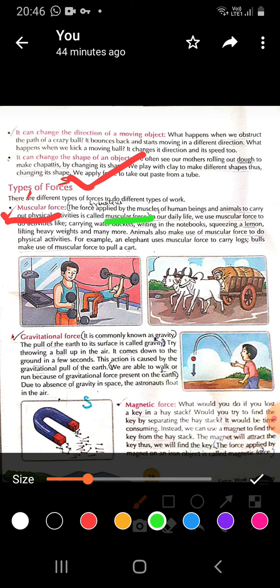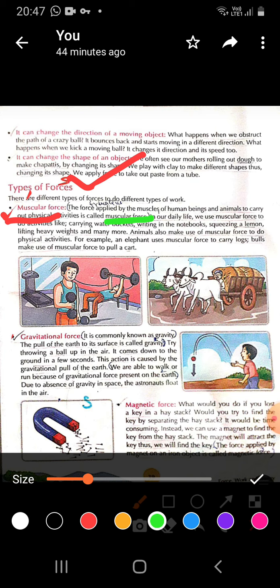So it means our muscles are used. Whenever we are pulling a cart, there also we are using our muscles. So in simple words, you are using the muscular power. So muscular force is the force in which your muscles are involved.